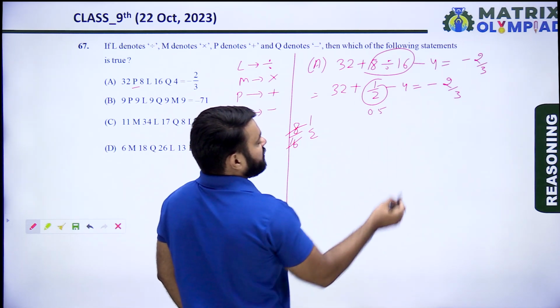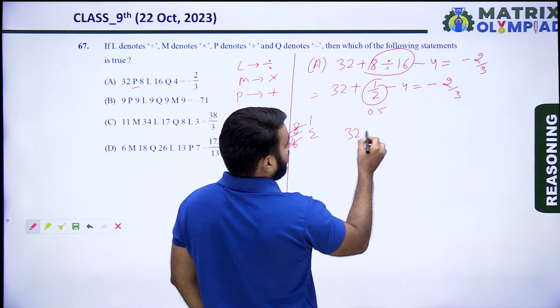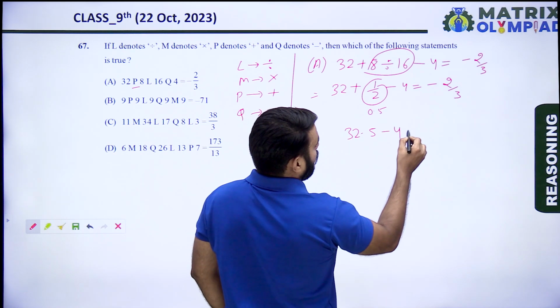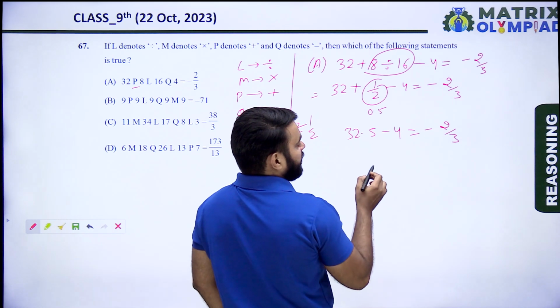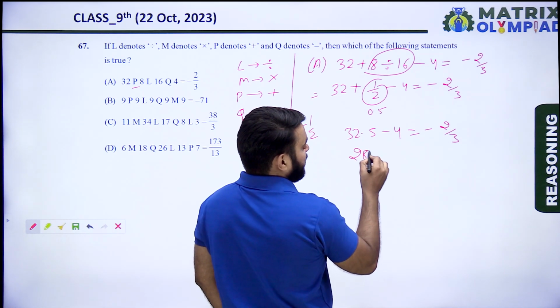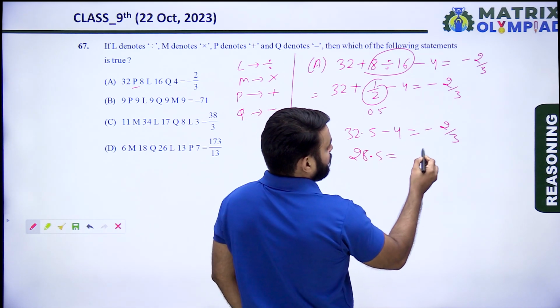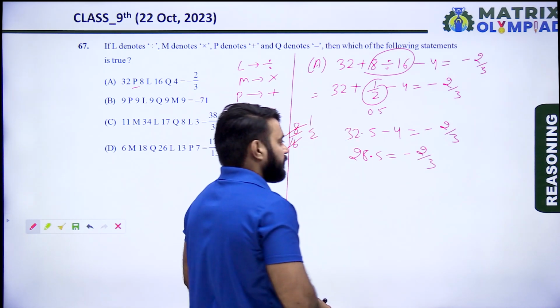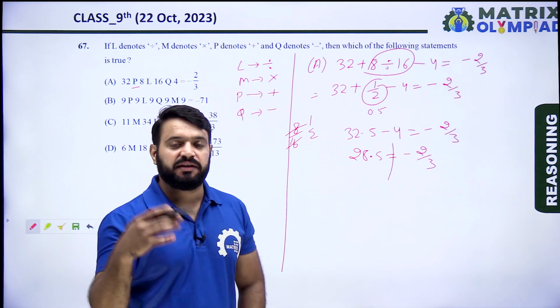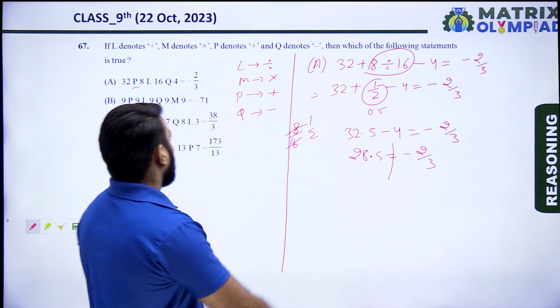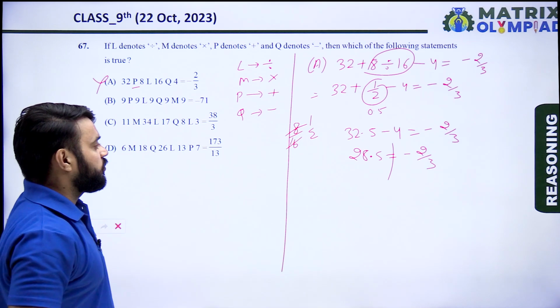So 32 plus 0.5 means 32.5, minus 4 is equal to minus 2 by 3. So 32.5 minus 4 means 28.5, which is equal to minus 2 by 3. So 28.5 never equals minus 2 by 3. It means option A is the incorrect option.